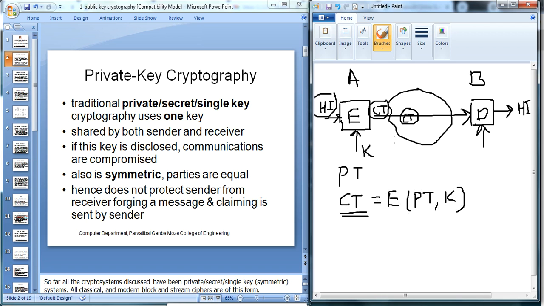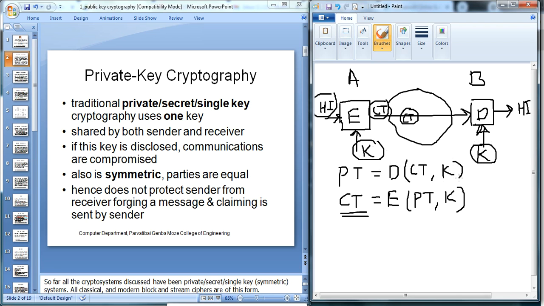Then that ciphertext is sent to the second user, who again uses the same key and generates the plain text. That is decryption, which has two inputs, the ciphertext and a key.